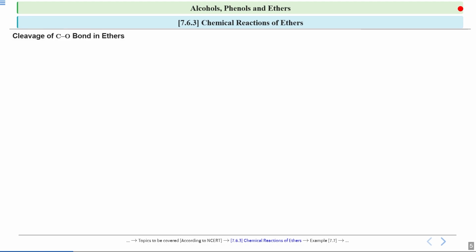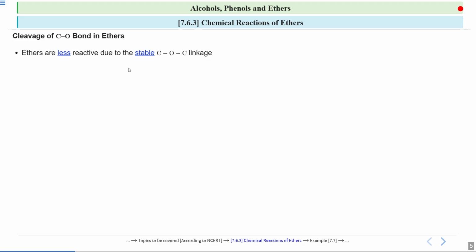So students, today our main focus will be on the chemical reactions of ethers. As we know, in ether, we have a carbon-oxygen bond. So we will see the cleavage of this carbon-oxygen bond in ethers. Ethers are less reactive because of the stable carbon-oxygen-carbon linkage. Now this linkage is quite stable. Because of the stability of this linkage, the ethers are less reactive.